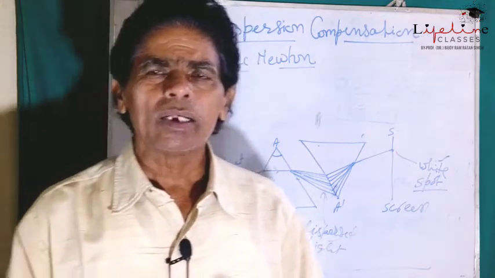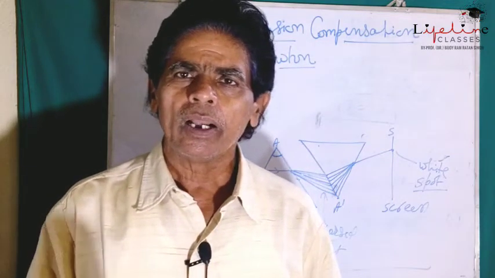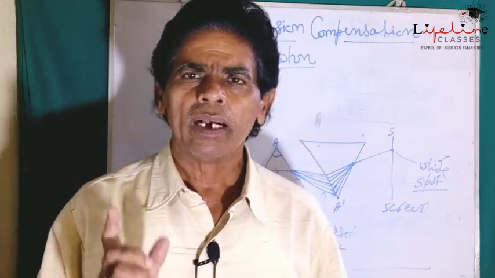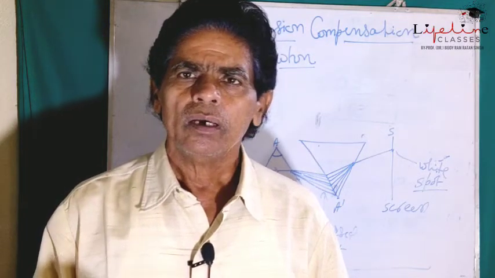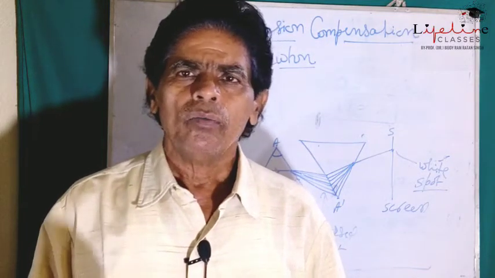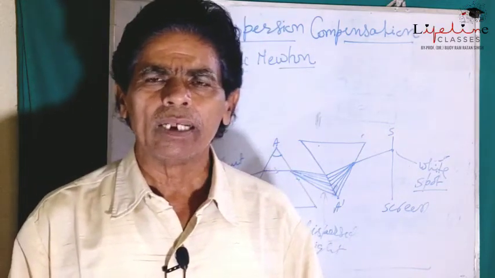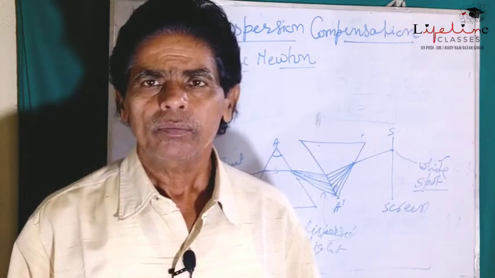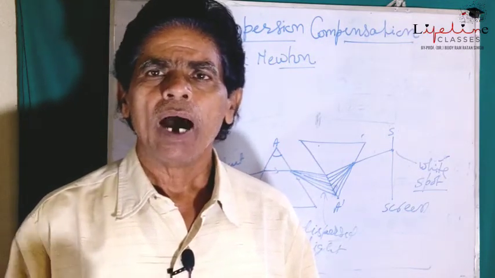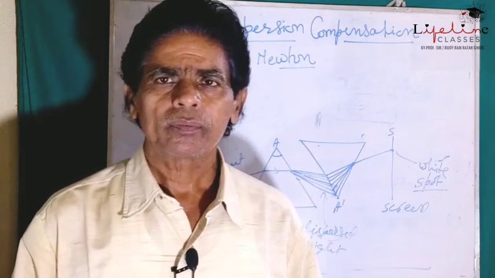Means one color gets overlapped with another color in succession, from red to violet: red, orange, yellow, green, indigo, blue. So all these 7 colors are arranged from red to violet, means from higher wavelengths to lower wavelengths.